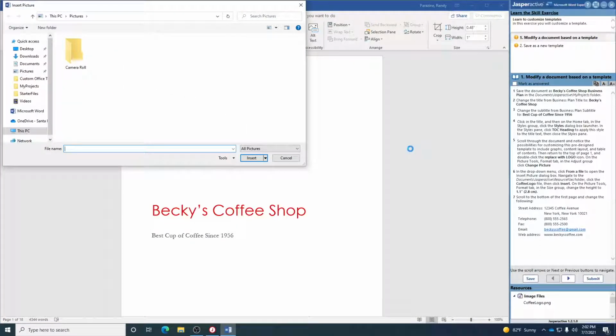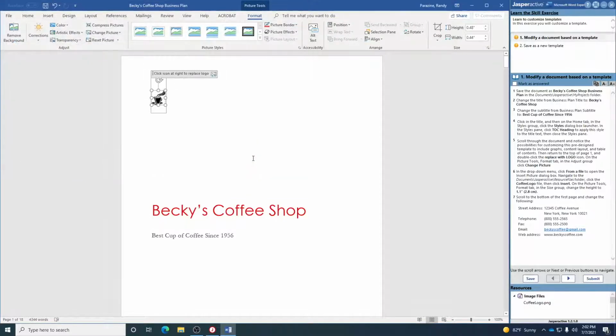Open the Insert Dialog box. Navigate to the Documents Jasper Active Resources file. So click on Documents, double click Jasper Active, double click resource file. We're going to click coffee logo. Then we're going to click insert.